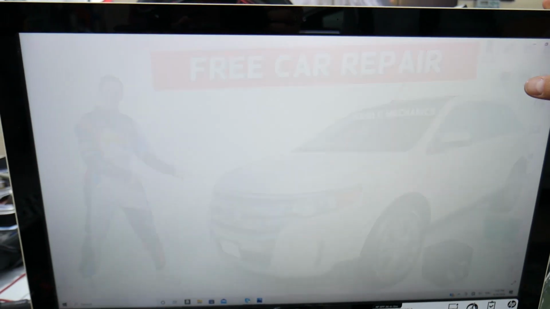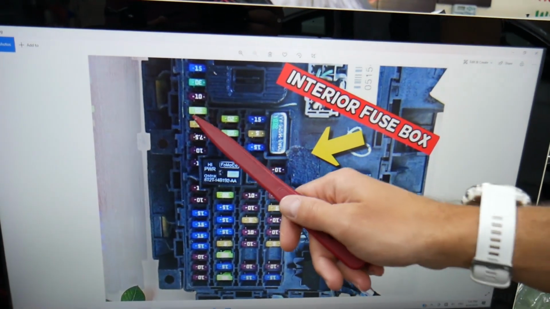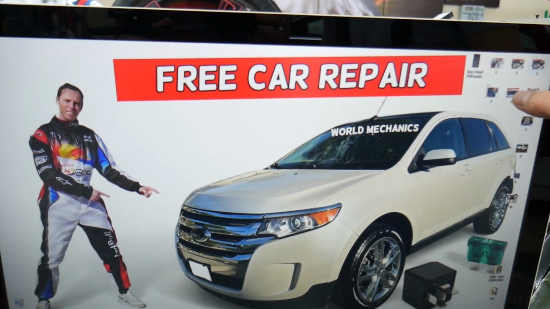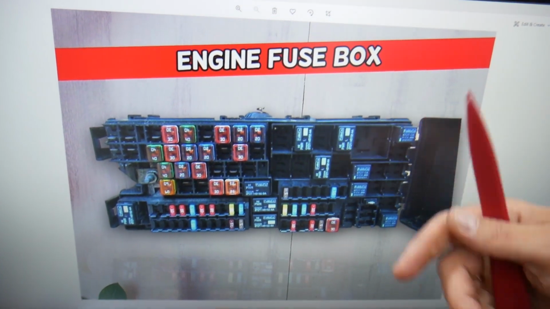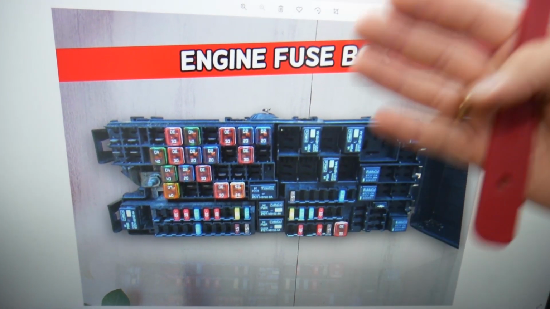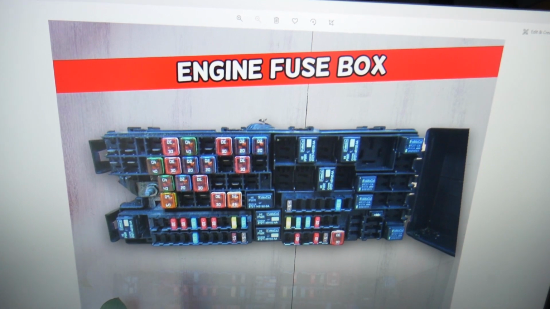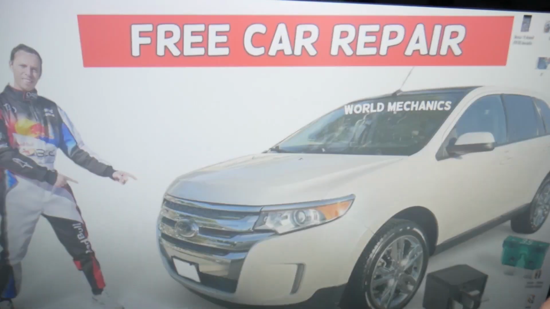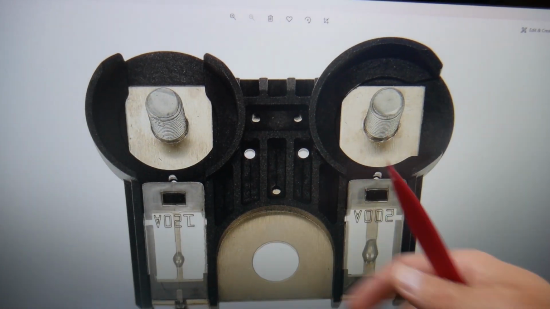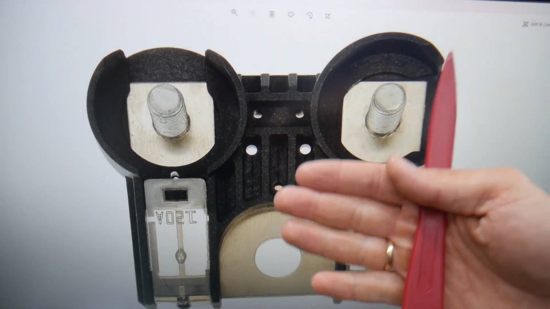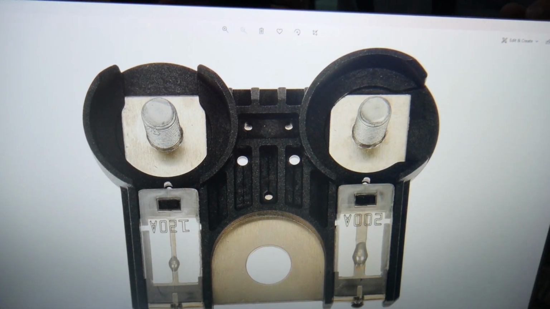So guys, this generation Ford Edge has all kinds of different fuses and relays. Fuses and relays that could be really hard to find, especially if you live in a small town, if you're in the middle of nowhere. One time we needed a replacement fuse, we couldn't get one, and as a result we were stuck there for a few days until shipment came. So we recommend to keep some of those spare ones in the glove box for peace of mind, so that thing doesn't happen to you.